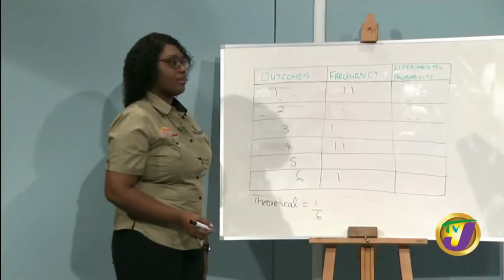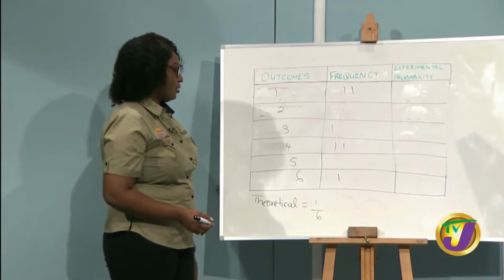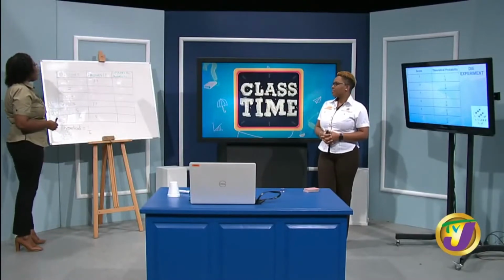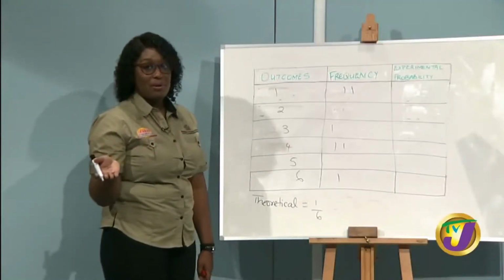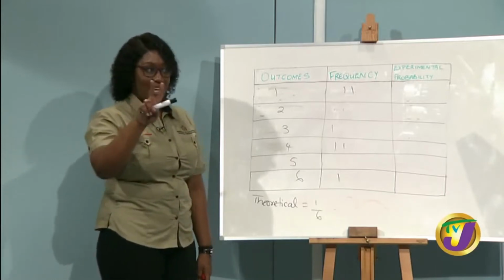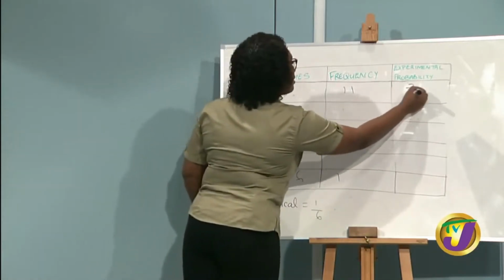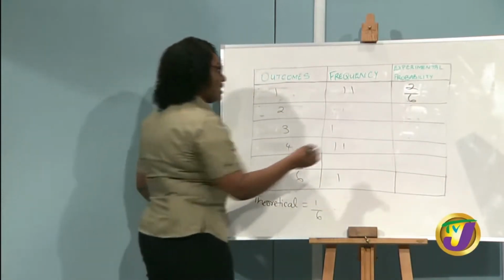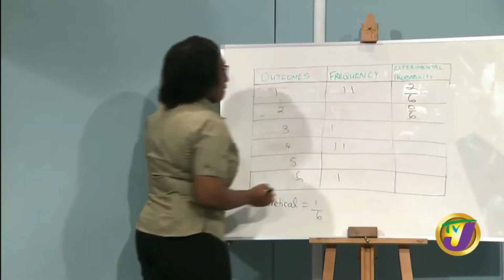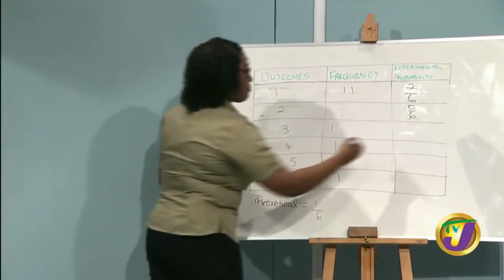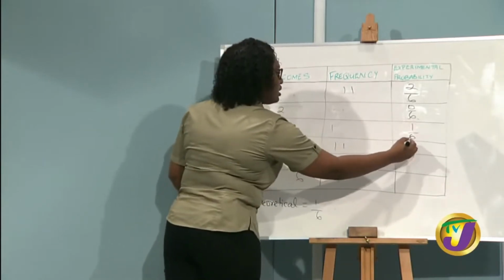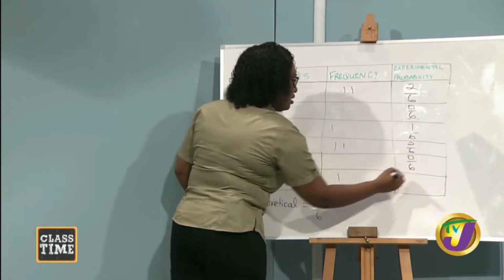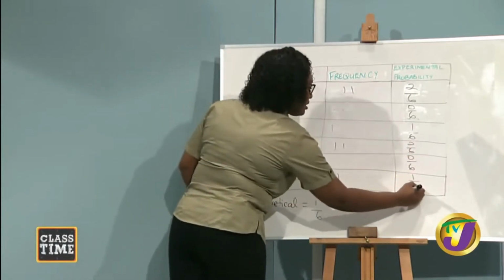So of 6 rolls, what is our experimental probability? For the outcome 1, which is what we wanted to get, we got 1 twice in the 6 rolls, so it would be 2/6. We got 2 no times at all, that's 0. We got 3 once. We got 4 twice. We got 5 not one time, and 6 just once.